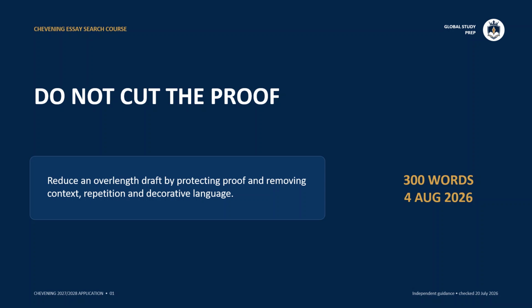Cutting 200 words at random can make a Chevening answer shorter and much weaker. Applicants often delete the decision, relationship contribution, module detail, or milestone that made the claim believable, while keeping an elegant introduction. This lesson uses a 5-pass editing method to protect evidence and remove low-value context, repetition, and decorative language. It is an editing framework, not application text to copy.